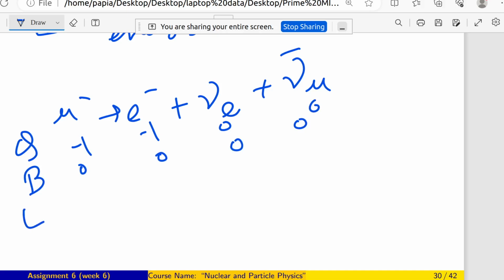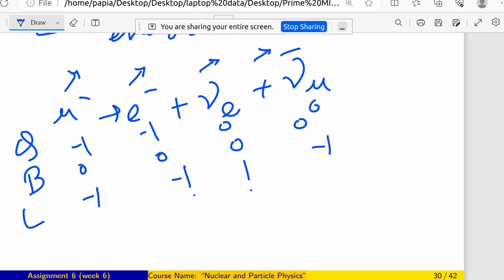L, let me check L. L is -1 here, this is 1, this is -1. This is also not problematic, because -1, -1 and -1 as a whole is -1, and this one is also -1. Energy is also not problematic because mu minus has energy 0.105 and this is 0.511. This is very negligible. So as a whole the energy is also fine.